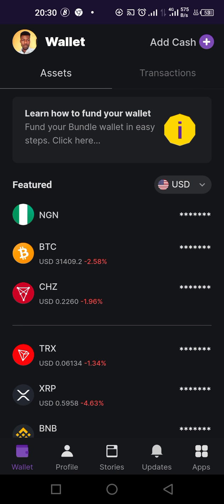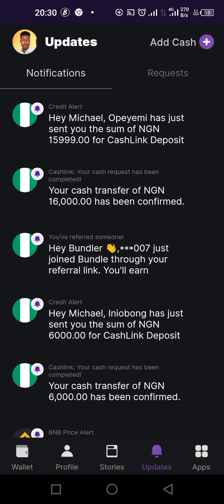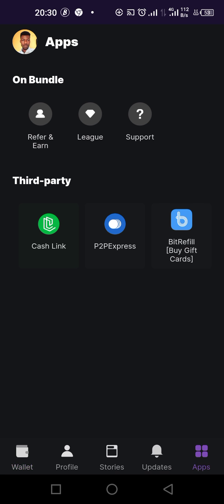Now for you to get your cash done, let me look at my profile. Okay, any updates? Let me see. Okay, there are some updates. Now they have apps. You can see they have apps on Bundle that support them. We have Cashlink. I do use Cashlink. I've not really used P2P Express before. P2P Express is that you have a coin.